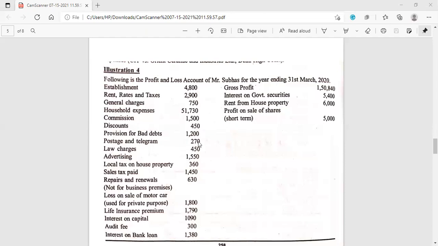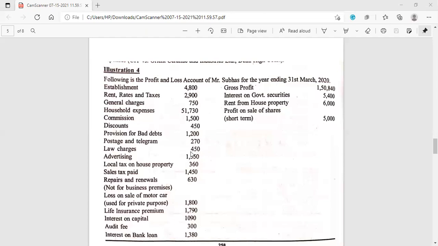Postage and telegram, it is allowed in the business. So a businessman needs to post something or needs to send or needs to communicate, right? So he has to send invoices, he has to communicate something, he has to query, right? In the course of business, maybe he has to put tender and all. Okay, so he has to post. So it is allowable business expenditure.